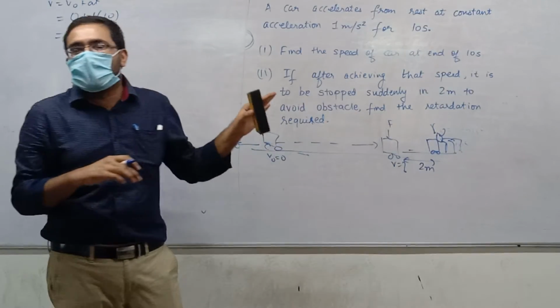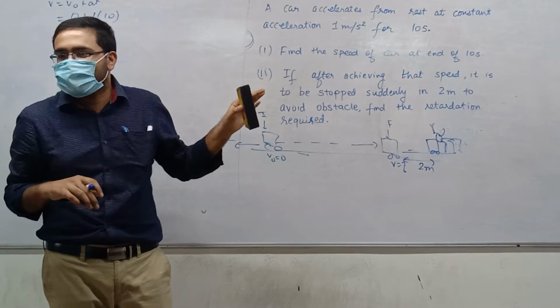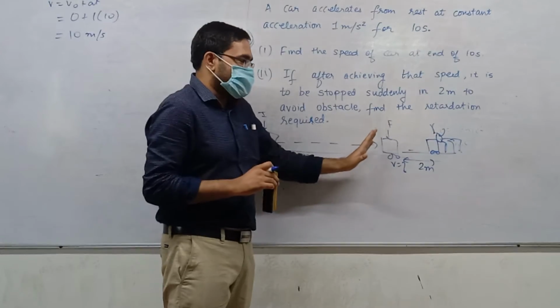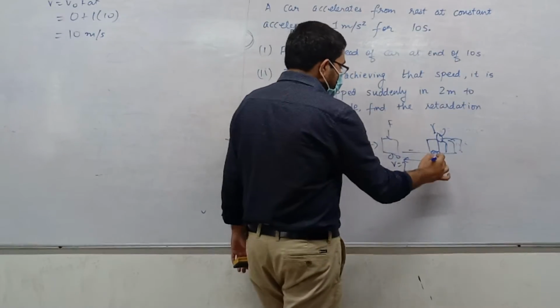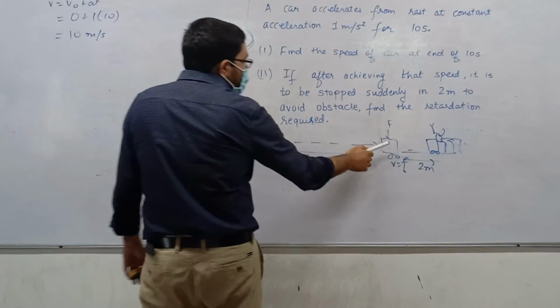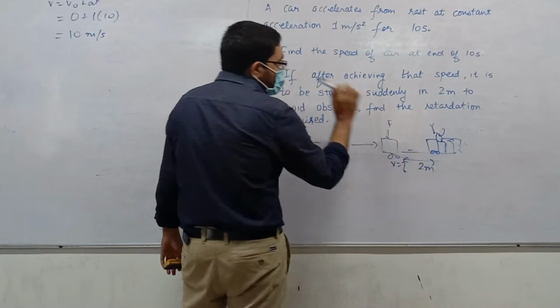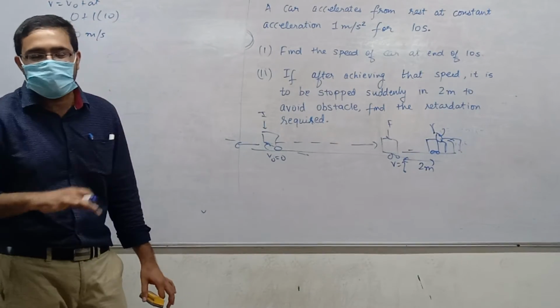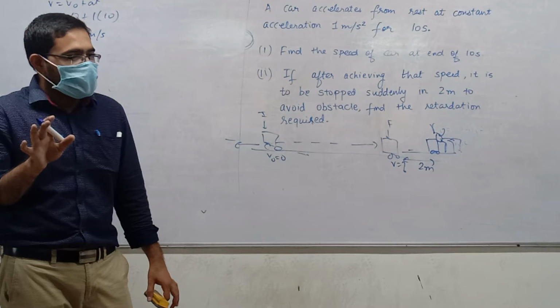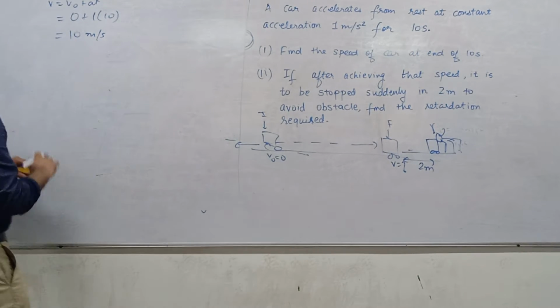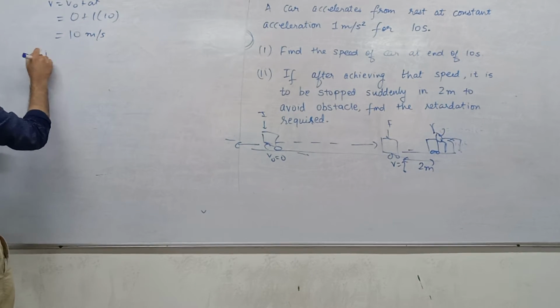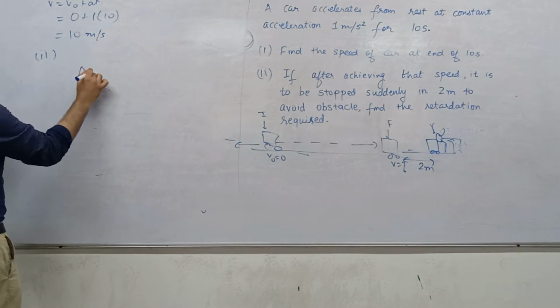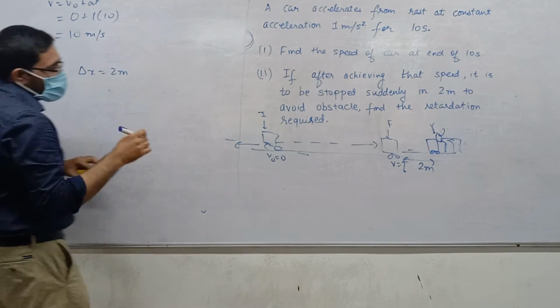Is it clear, everyone? Exact 2 meters. So from this point to this point, how much is the displacement? 2 meters. So second part. How much is delta x? 2 meters.